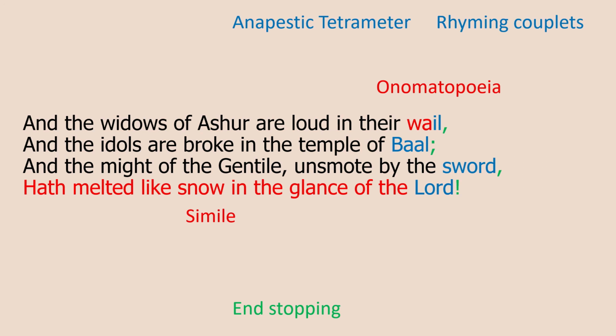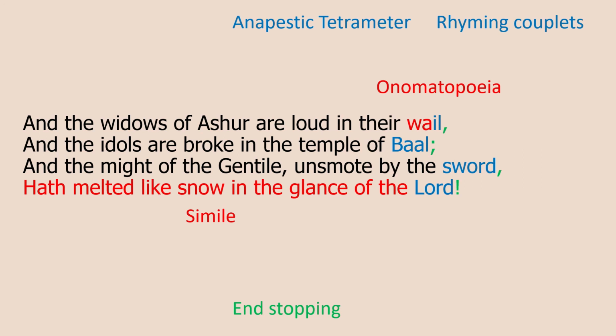And the might of the Gentile. Gentile is a Jewish word for someone who doesn't believe in the one true God. So the might of the Gentile is the might of the Assyrians, people who believe in these false gods, these idols. And they have previously been unsmote by the sword. No sword of man could kill the Assyrians. They were the most powerful force on earth in that region at the time.